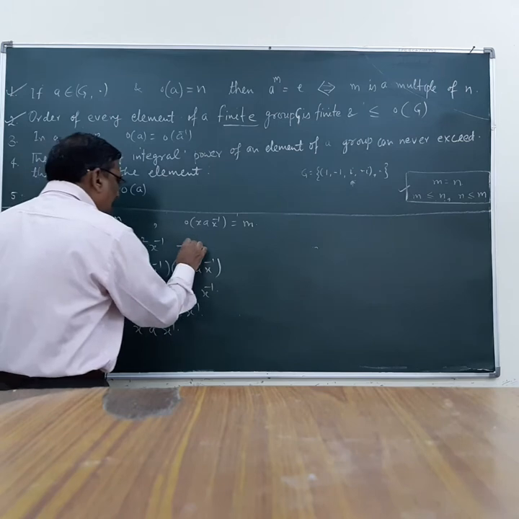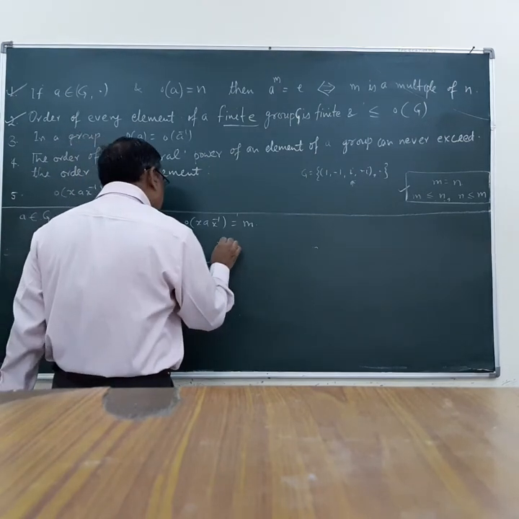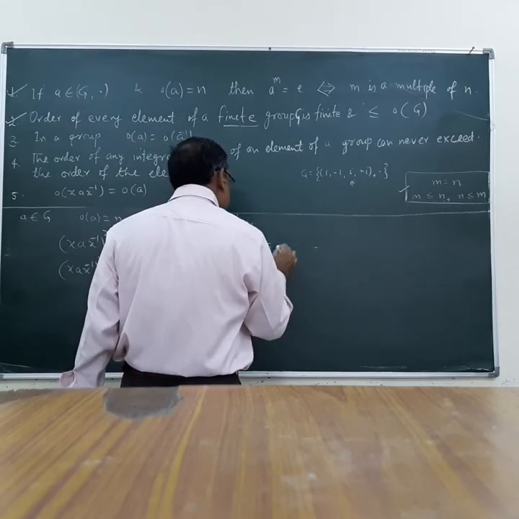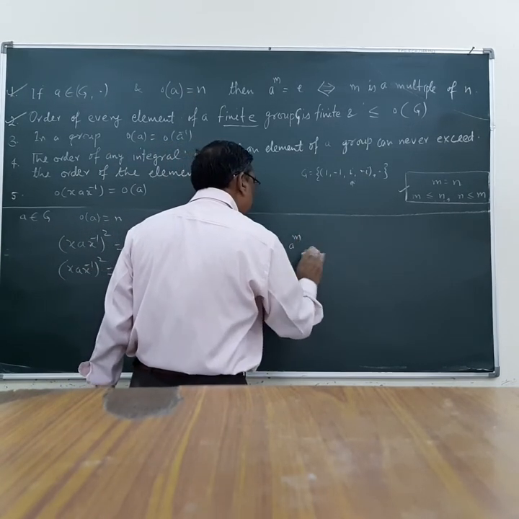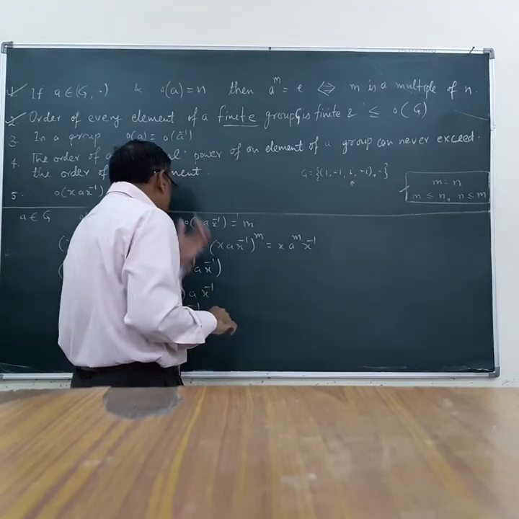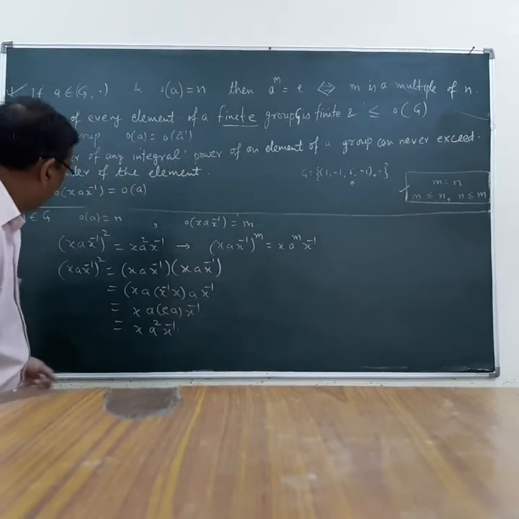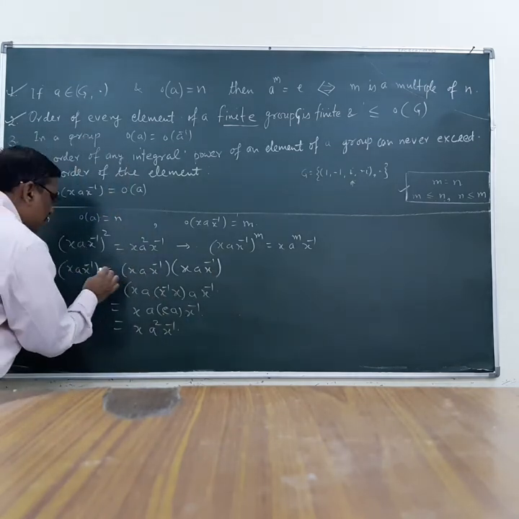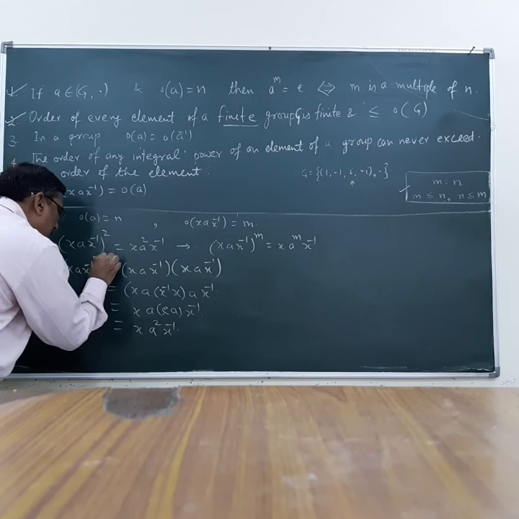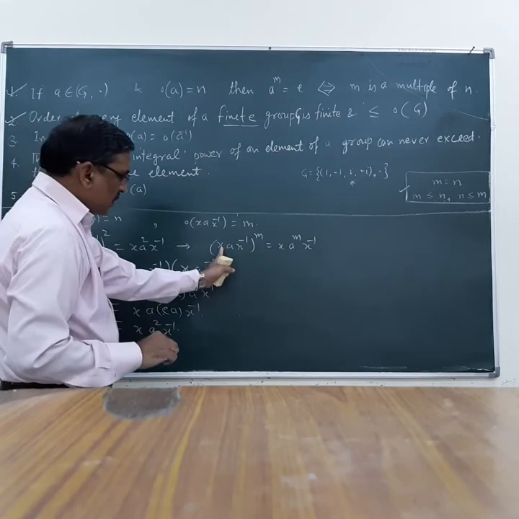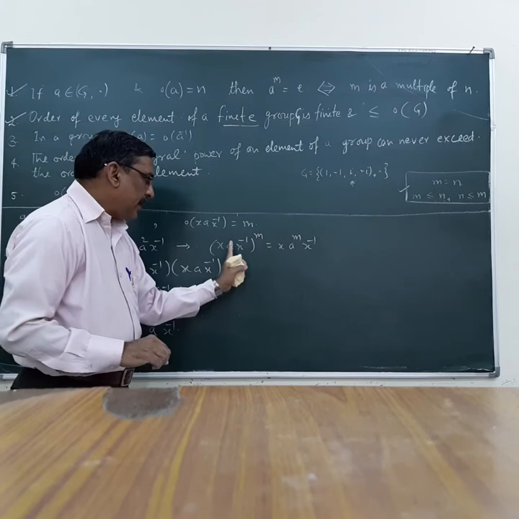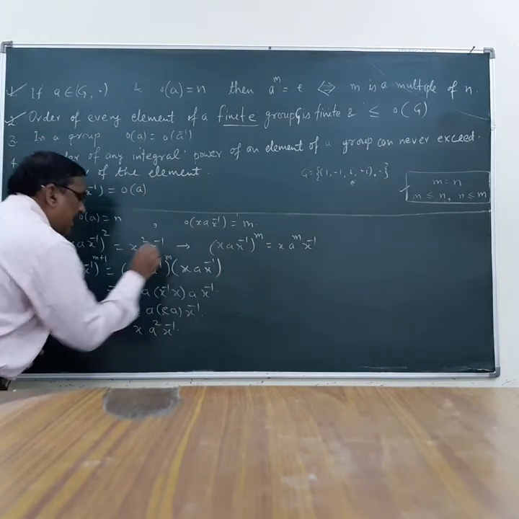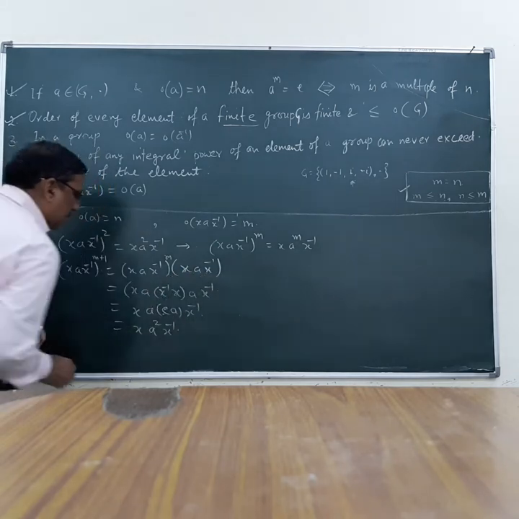In this way, let us assume that x a x inverse raised to the power n is equal to x a raised to the power n x inverse. And again, let us prove this result for n plus 1. This is for n; now for n plus 1, this I can write as n and x a x inverse.